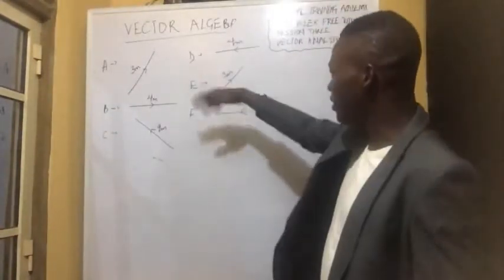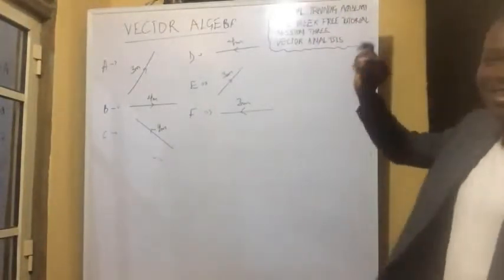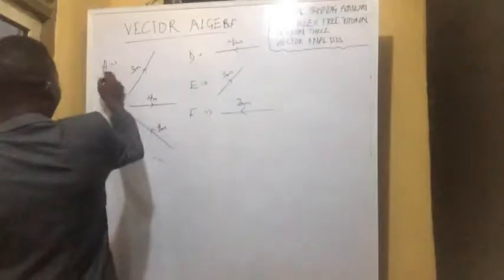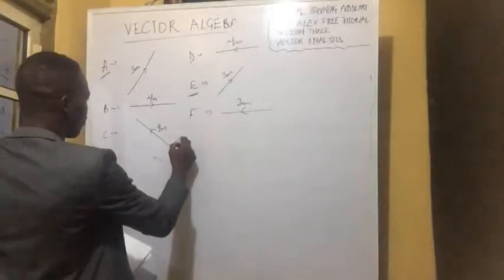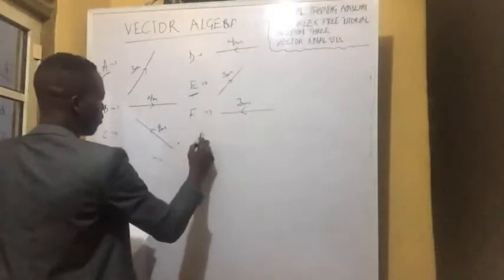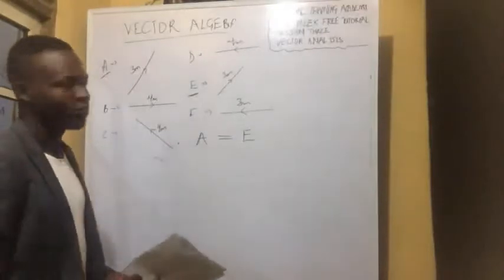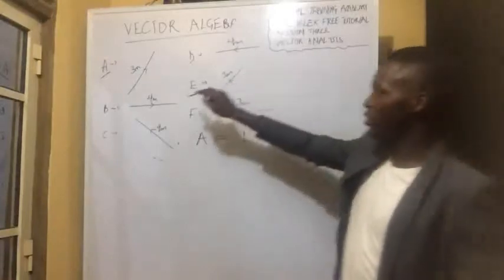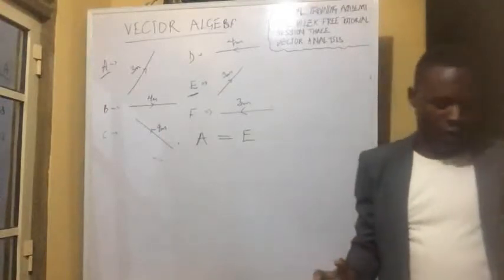What are we talking about? On this chart here now, which two representations can we see are in the same direction and have the same magnitude? That would definitely be A and E. So we can say from here that vector A is equal to vector E. Okay? So I believe we are able to get that because they are in the same direction and they have the same magnitude.